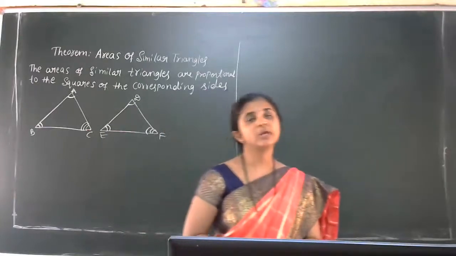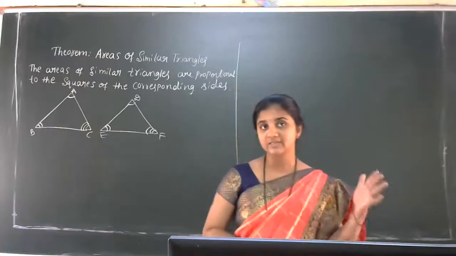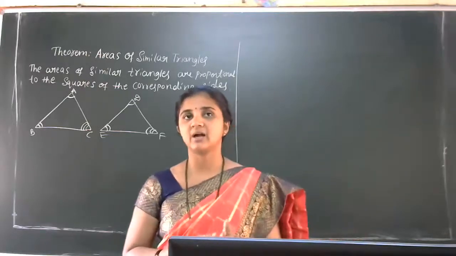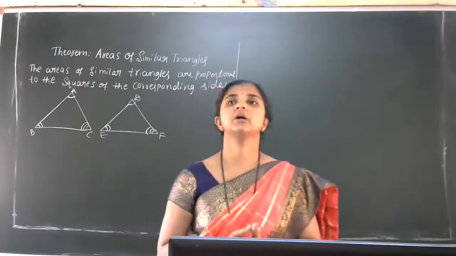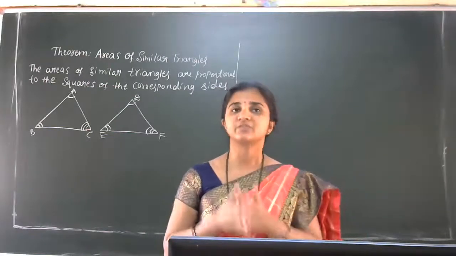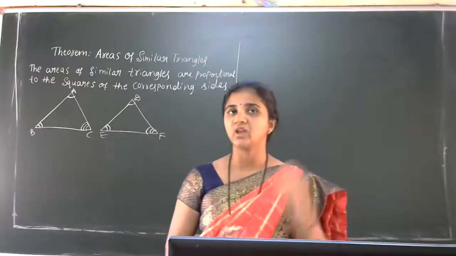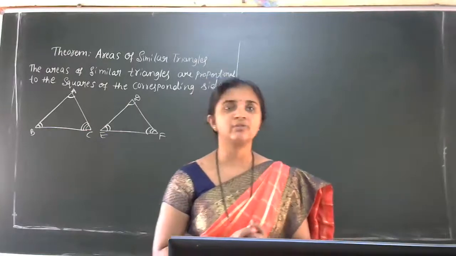Before we start the areas of similar triangles concept, let us recall for 1 minute what we discussed from the first day of the triangles chapter. In the first class we discussed similar figures, and we recalled congruent figures also.